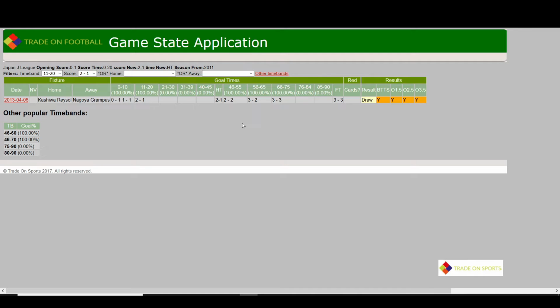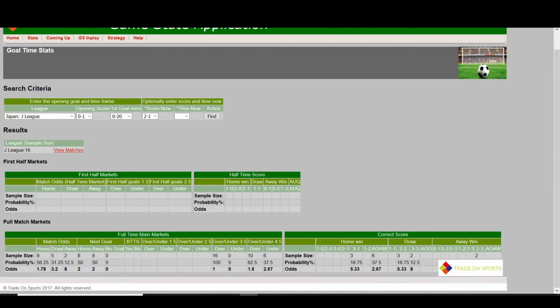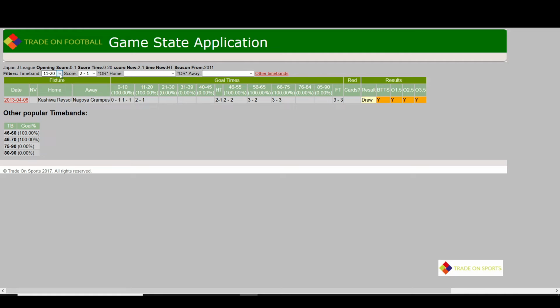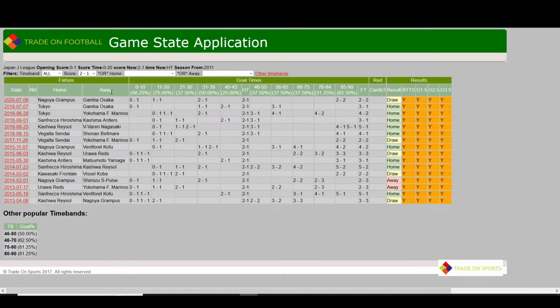So let's see what happens with this game, and let's revisit it at 75 minutes. I do expect an early goal. When we look here, for example, if we were to count up, take off the time band now, go back to the 2-1 scenario, we can see that up until the 75th minute, 1, 2, 3, 4, 5, 6, 7, 8, 9, 10, 11, 12. So 75% of this game state scenario had a goal before 75.